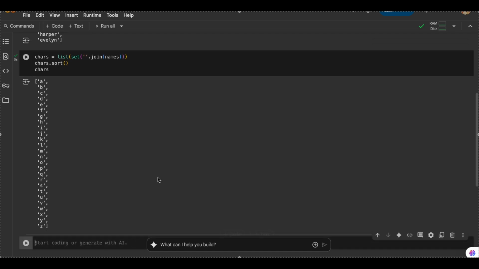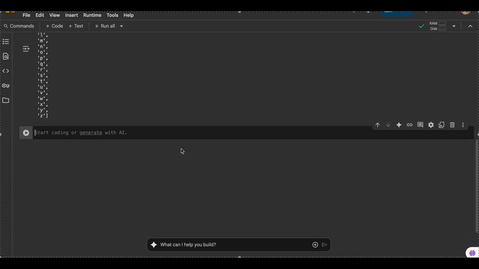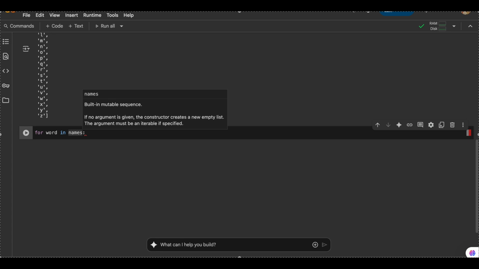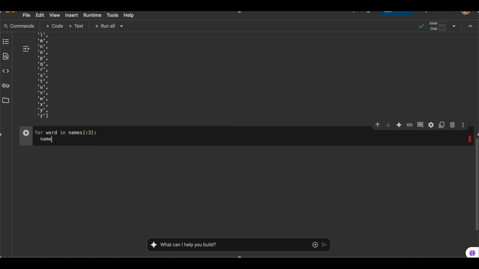Now what we'll do here is we'll try to get the bigrams. This is a bigram language model. So what we'll do here is, for name, or let's say word, in names, we'll just take 3 names for now. Name equals, what we'll do is we'll concatenate the names with a full stop before the name and after the name.